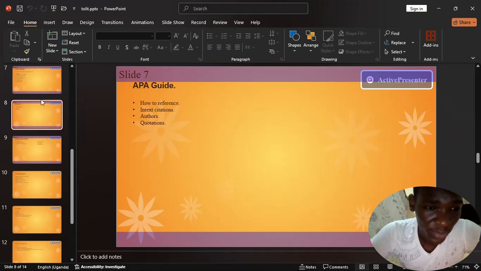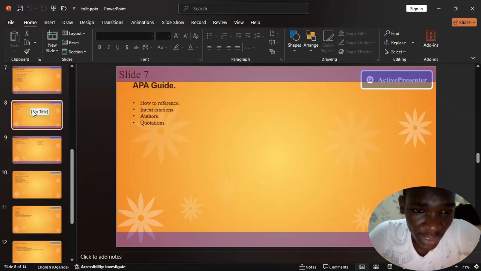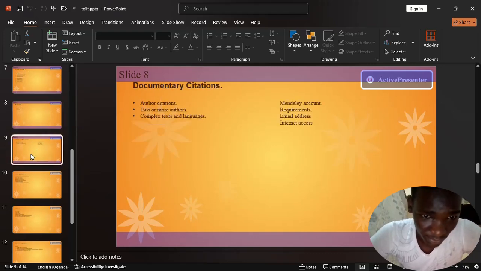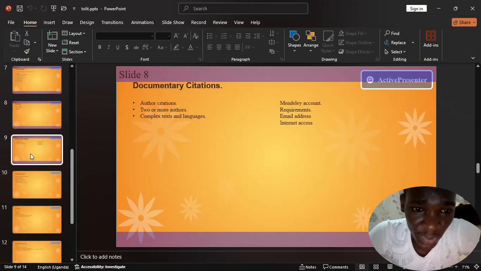So today we are going to look at the APA guide, whereby we shall see how to reference, how to do in-text citations, quote the authors, and how to do quotations. Then we shall also see cases where we have author citations, cases where we have two or more authors, and also cases where we have complex texts and languages.